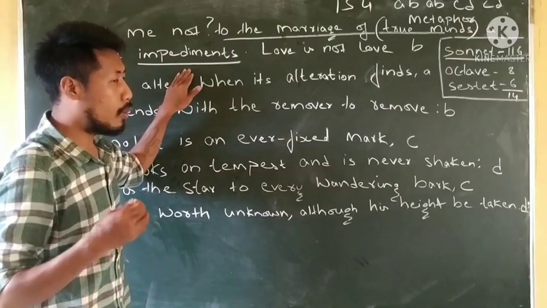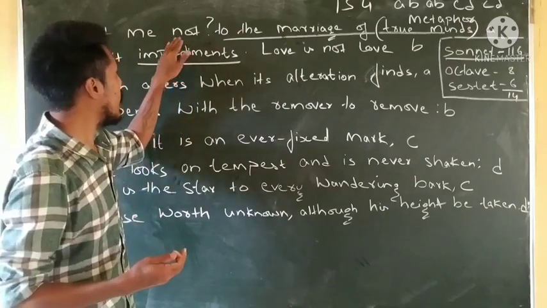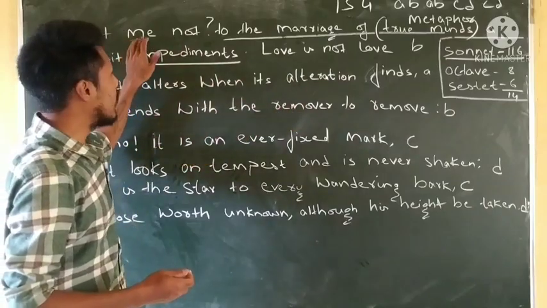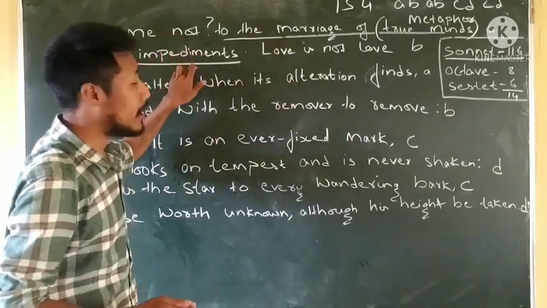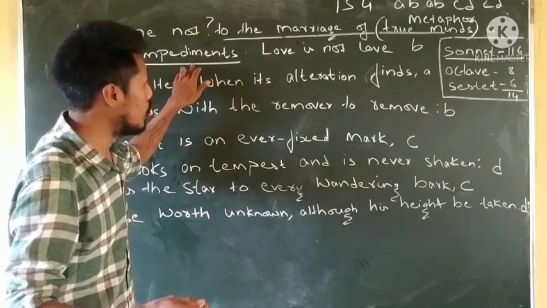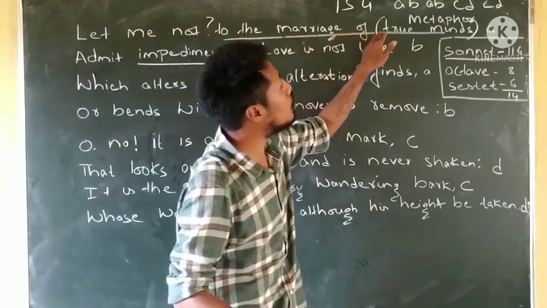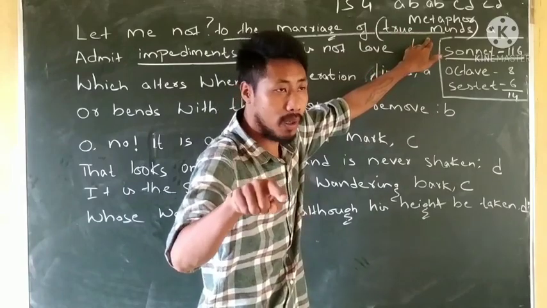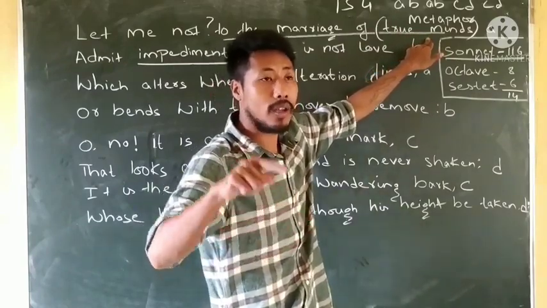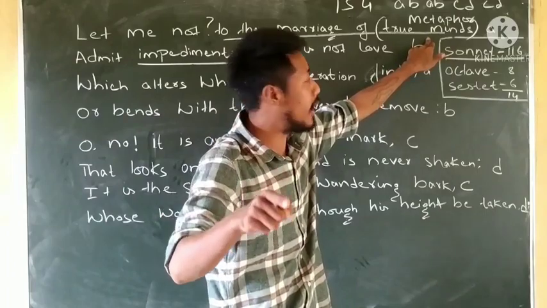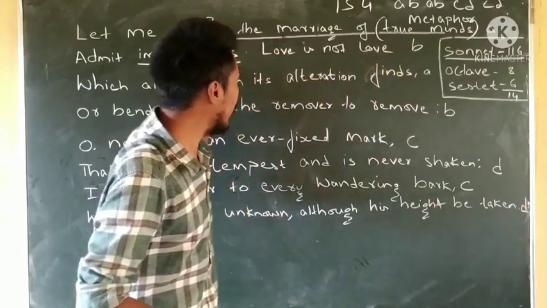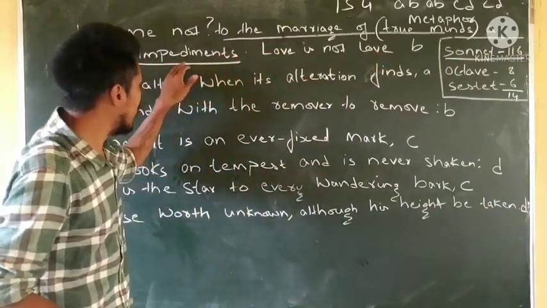So what he means to say in the first line by let me not to the marriage of two minds is that he doesn't want to bring an obstacle or hindrance or disturbance to the marriage of those who have accepted each other, the willingness of the two people, heart and soul and mind. He doesn't want to bring any disturbance or hindrance. That's the meaning of impediment.